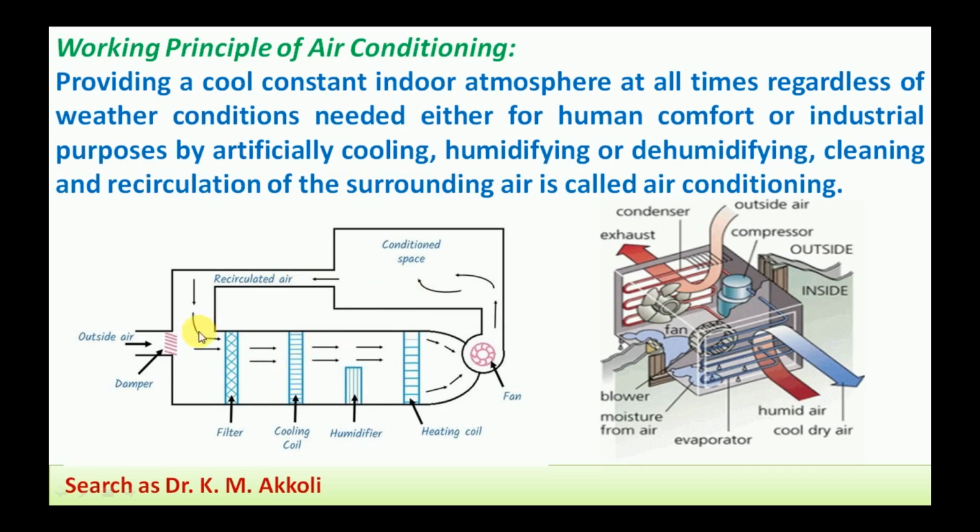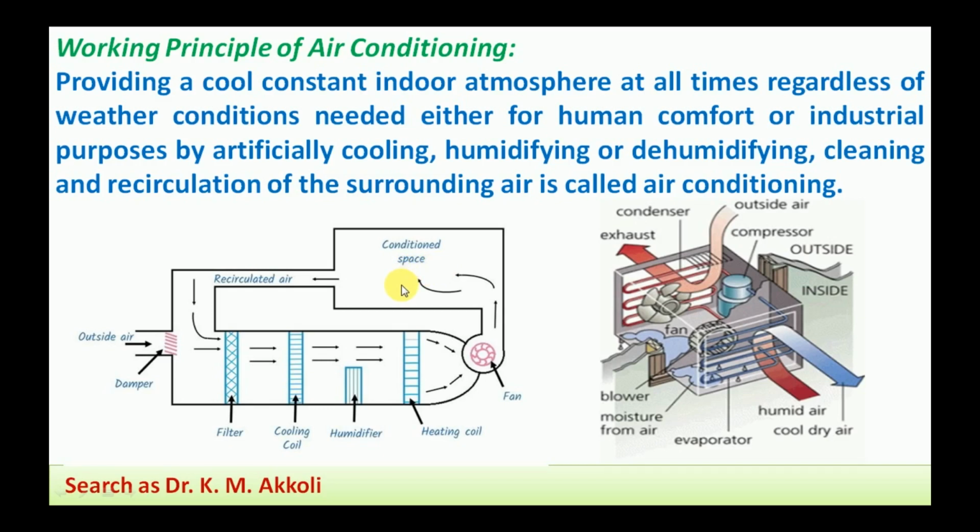Here I am going to explain one typical air conditioning system. This is the outside air. The air is supplied through here and passes first through the filter and then the cooling coil. This is the same as the evaporator coil of the refrigeration system. Then it goes to the humidifier and heating coil, then by using a duct fan it is supplied to the conditioned space. If the required condition is not attained, then it will be recirculated partially or completely, till the required condition is attained.